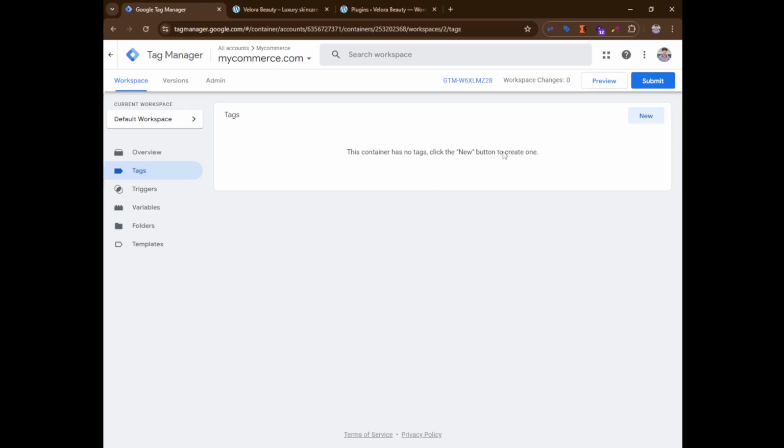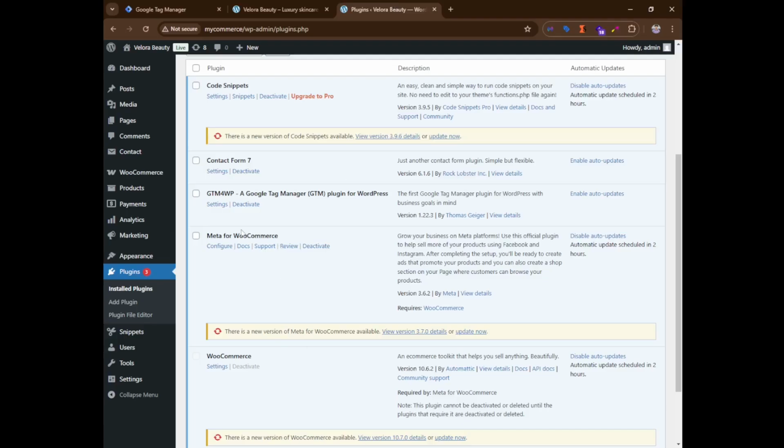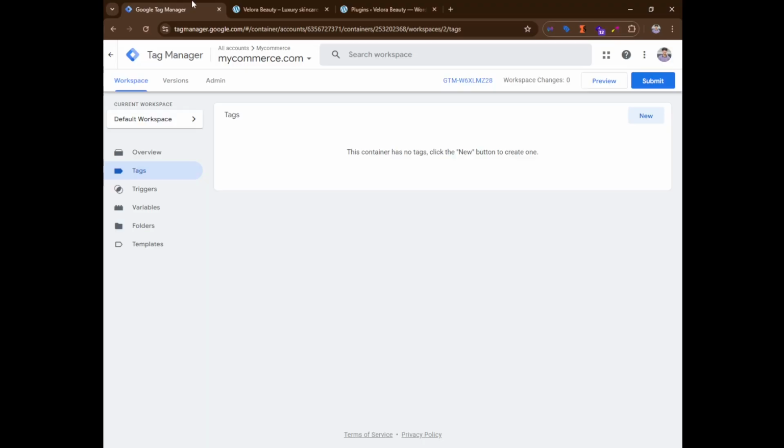I made this totally fresh, and I already configured Google Tag Manager with my WordPress through a plugin called GTM for WordPress. First of all, in order to configure a click event on any button, you need to enable some built-in variables.